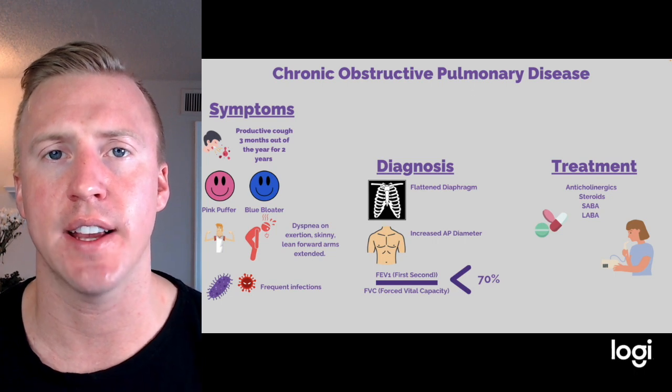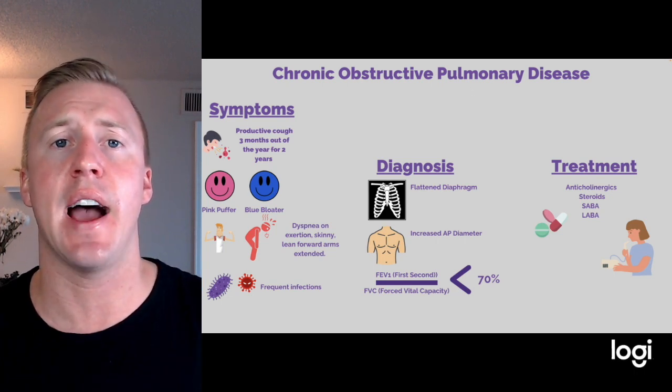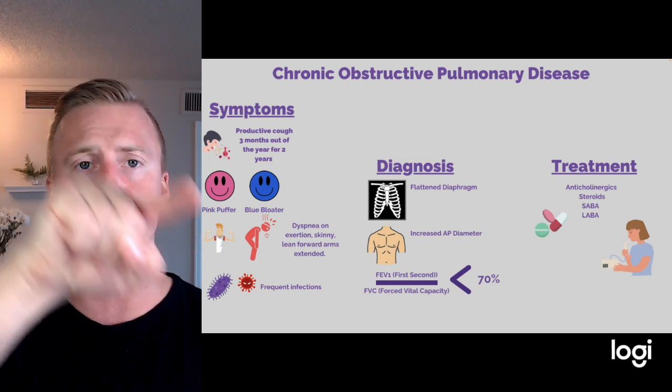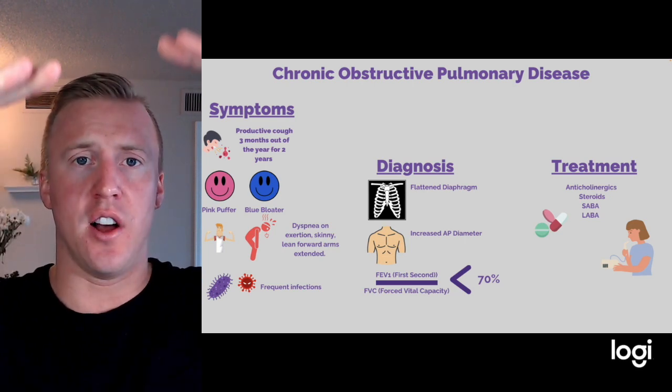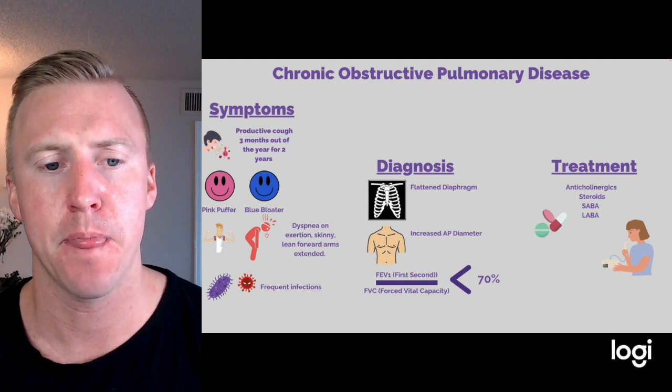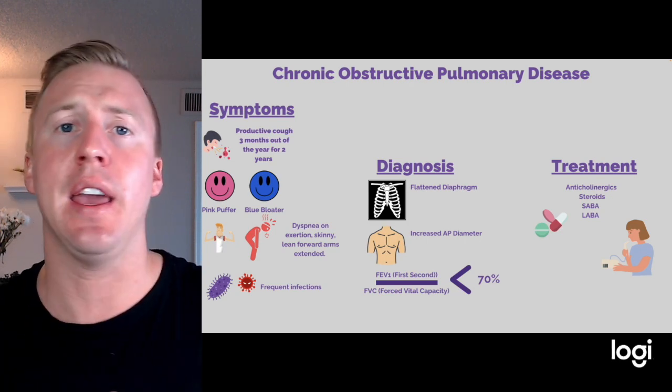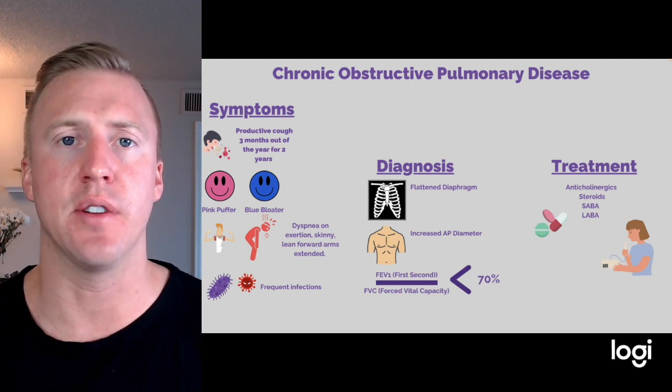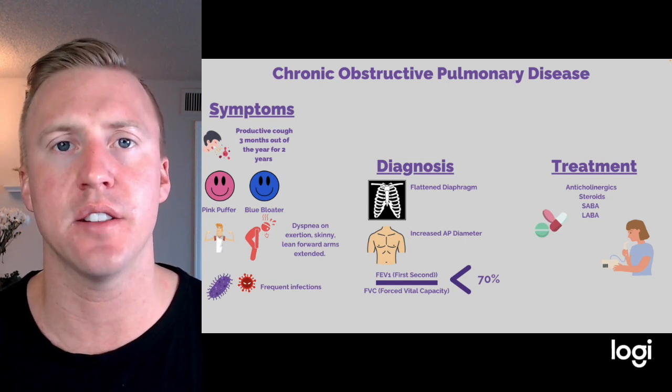Diagnosis, sometimes a chest x-ray can help. What we'll see is that they have a flattened diaphragm. What you remember is the diaphragm is a dome. Well, when there's a bunch of air in the lungs, it's pushing that dome down. So we'll see more of a flat diaphragm on x-ray. The AP diameter of their chest will actually be larger. The reason for that is, again, all the air they're holding on to.